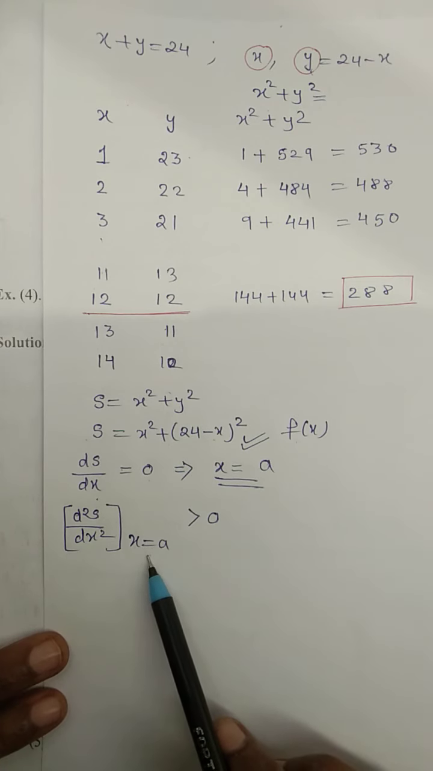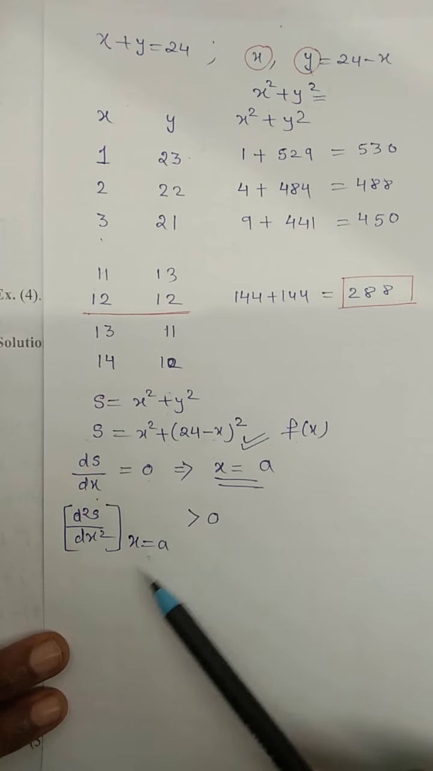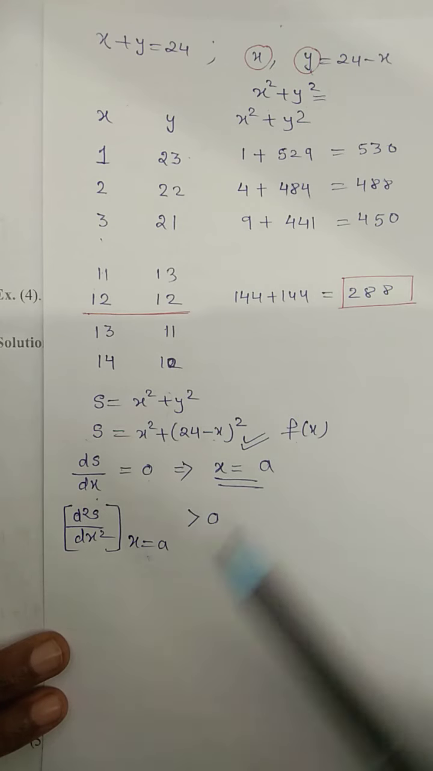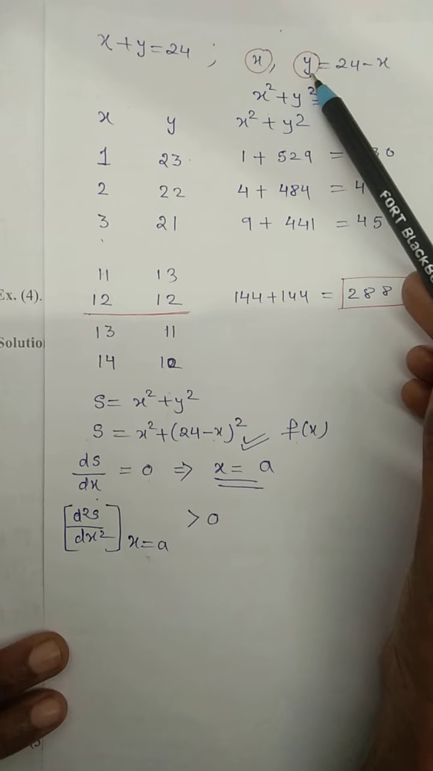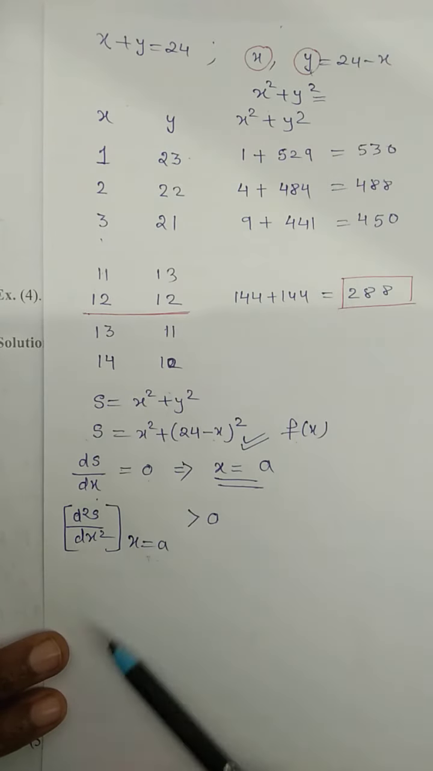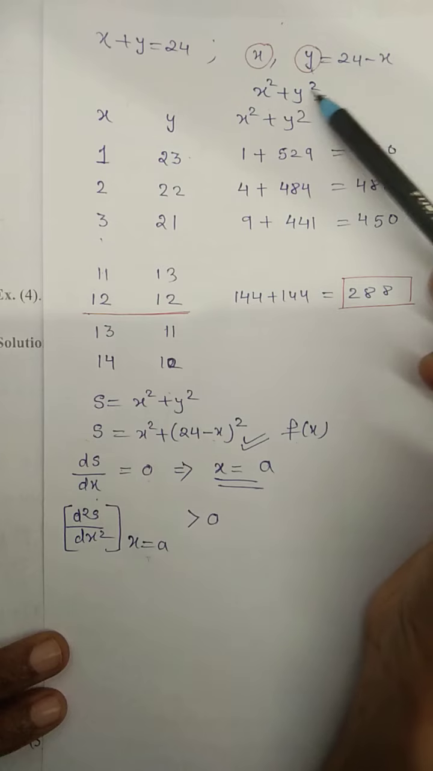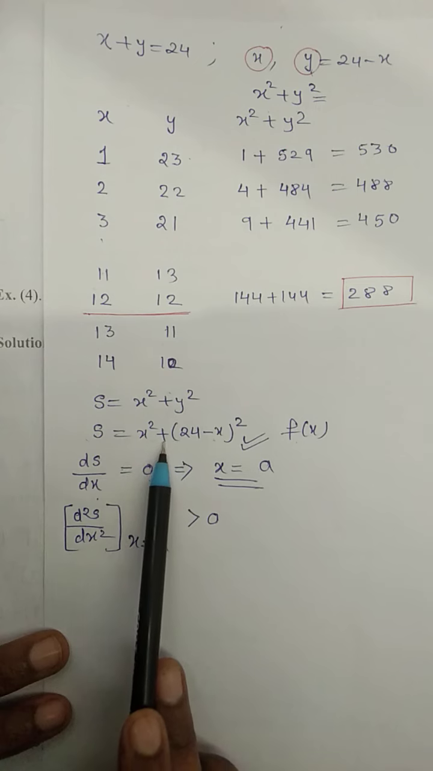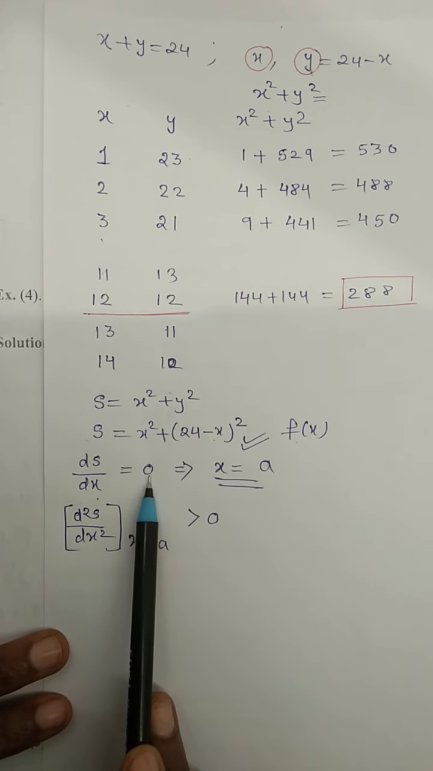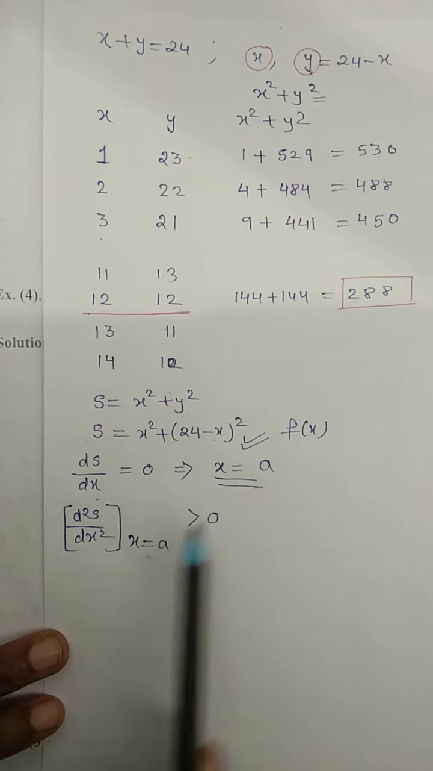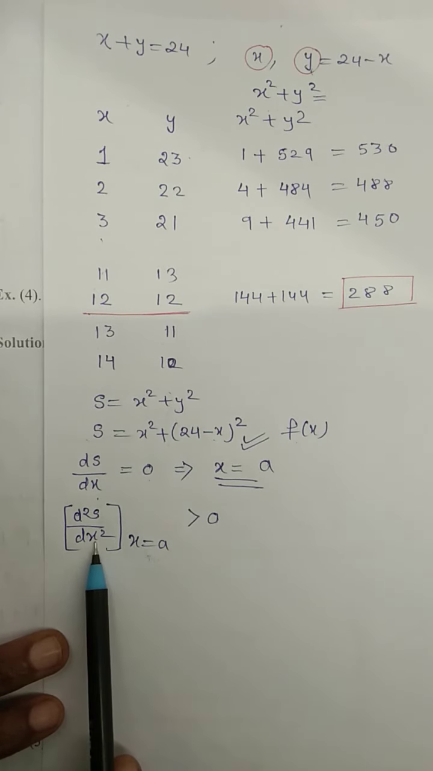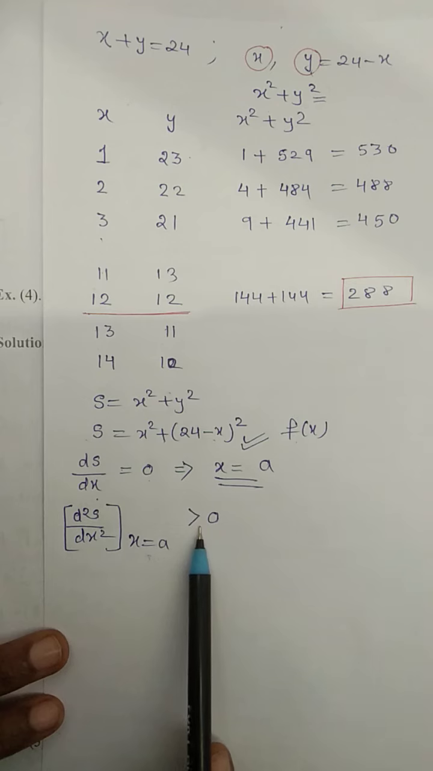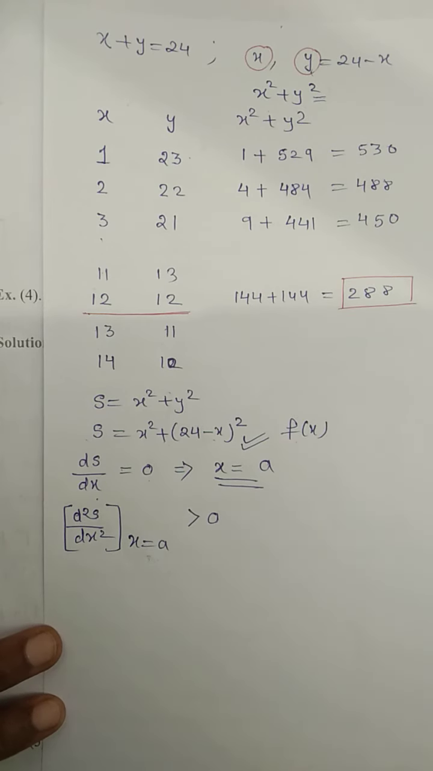Once it is clear that the function is minimum at x equal to a, we will substitute this value of x in our equation to find the value of y, and we know that it is going to be 12 only. Then y equals 24 minus 12, the answer will be 12, meaning both the numbers are 12. Is it clear? These are the steps. First we find the function, take its derivative, equate it to 0, find the corresponding value of x, find the second derivative, then find the value of the second derivative at this point. If it is positive, then the function is going to be minimum. Okay, let us see the solution now.